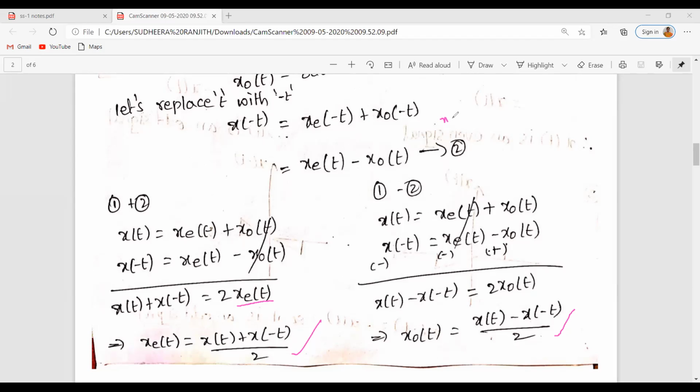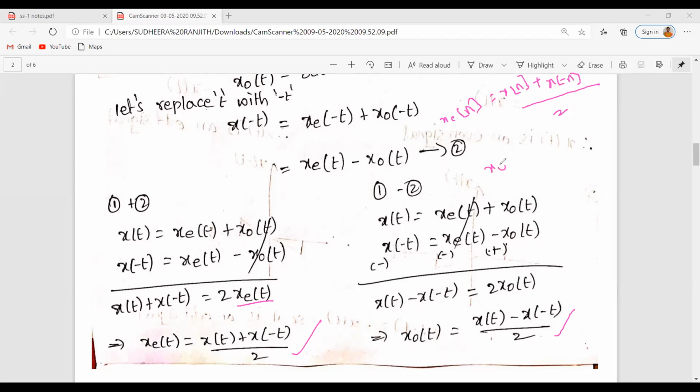That means xe of n is equal to x of n plus x of minus n divided by 2.